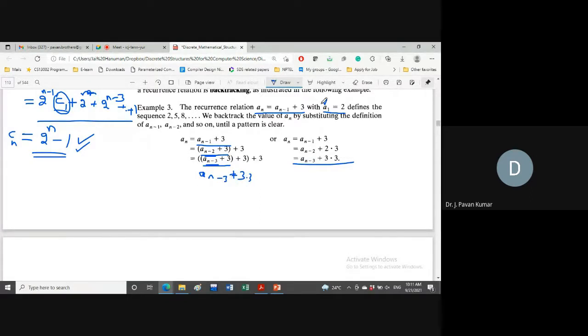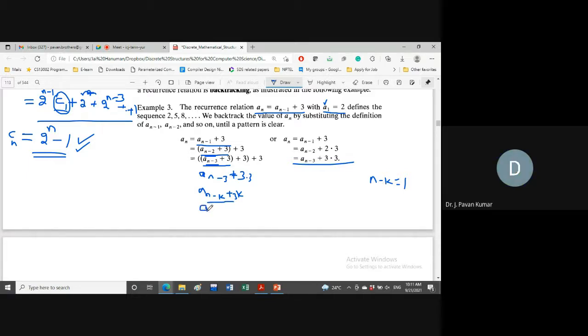What is the initial condition that we know? Initial condition is a1 is equal to 2. So after k times substitution, what will we be getting? An minus k plus 3k. Okay, k into 3 or 3k. Now what is n minus k? At last, n minus k should be 1. So what is the k value? K value is n minus 1.